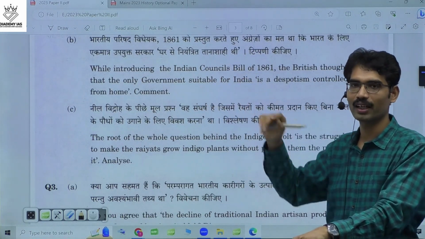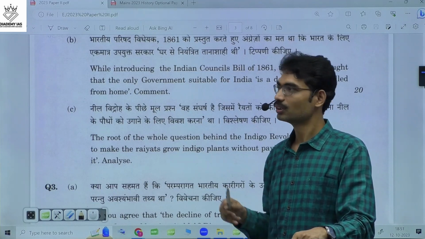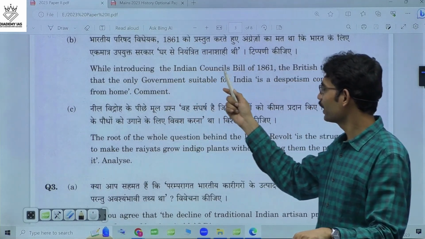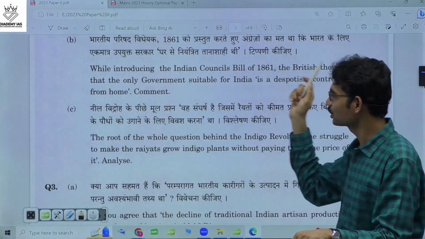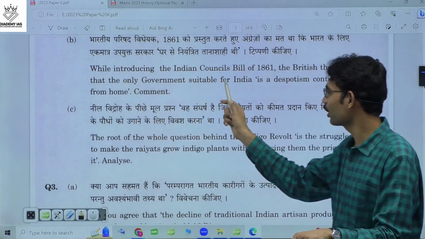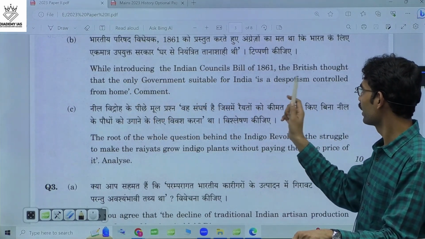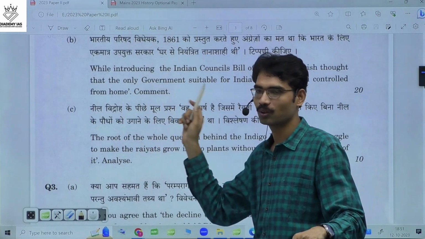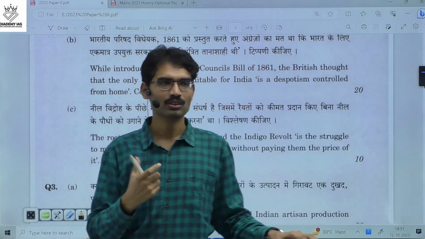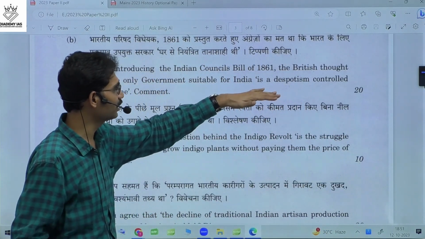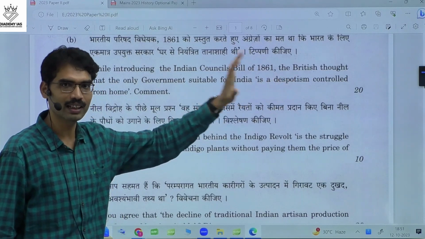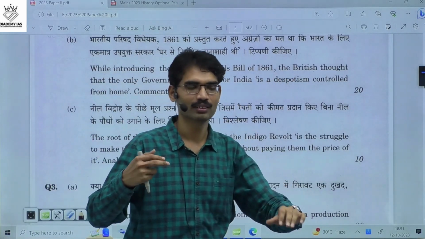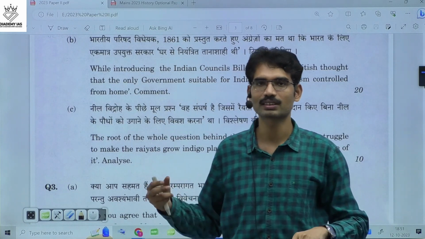That is what we have to highlight here. So it is indirectly the attitude of the British towards giving more participation to Indians in the administration.